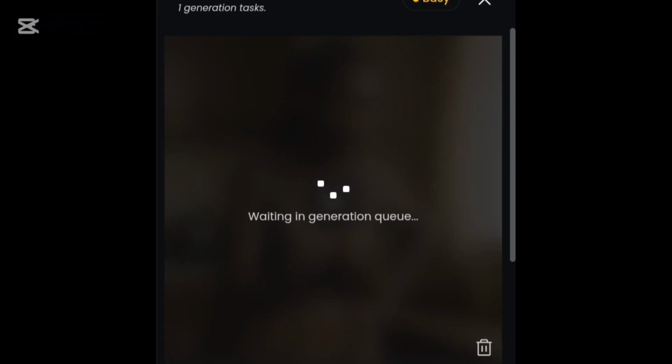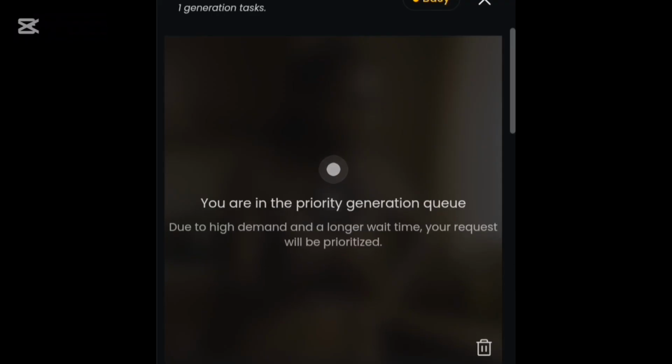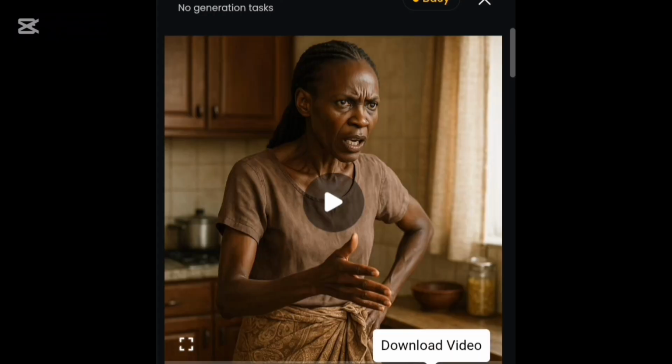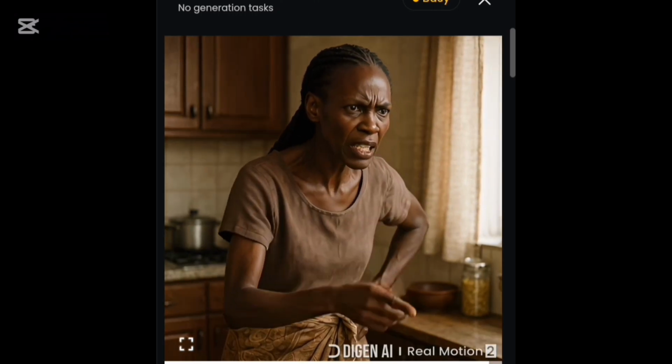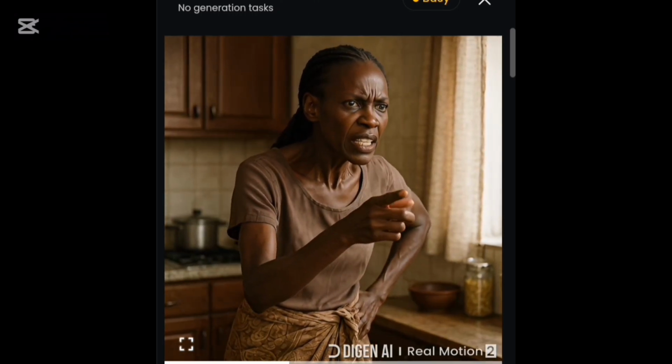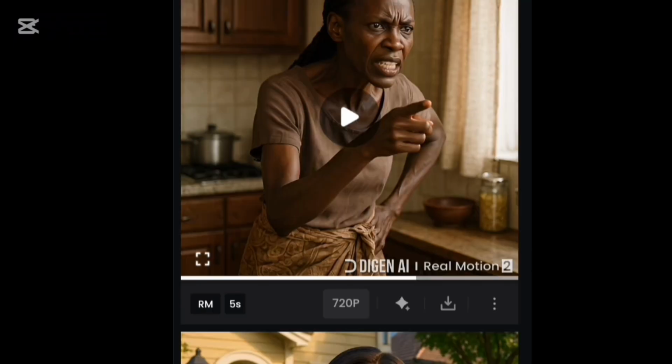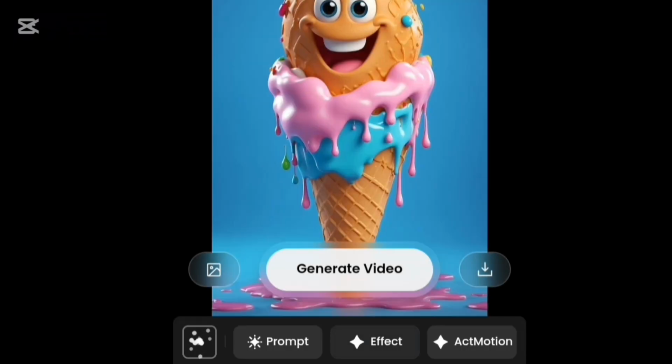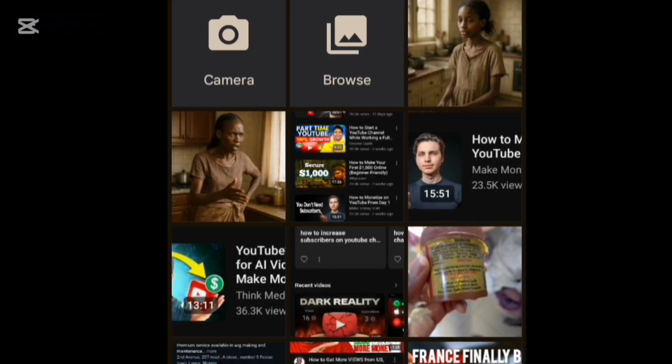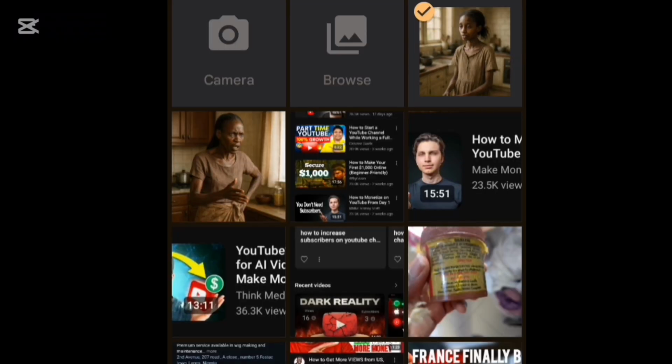It can take a lot of time, trust me. This took me about an hour to create all of the generations that I need, but then again, you have to be patient because again, it is free. So see what Digin actually gave us. The image is actually moving and everything. So what I'm going to do now is download it and then go ahead and create for the stepdaughter, right?